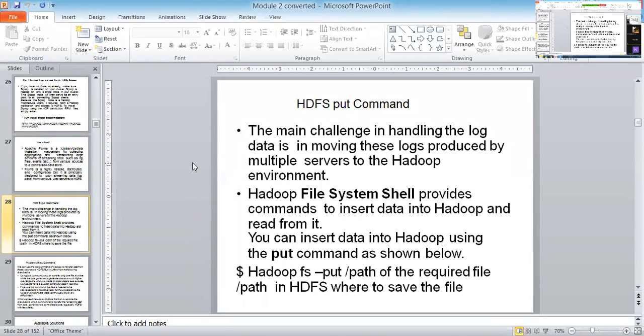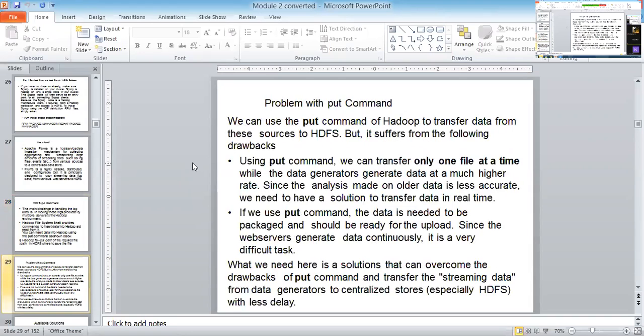What we are going to do is hadoop fs -put and a path. This path tells us where the log file should be copied. That's how HDFS works. But some problems are there with the put command. What is the major problem? We can only transfer one file at a time.